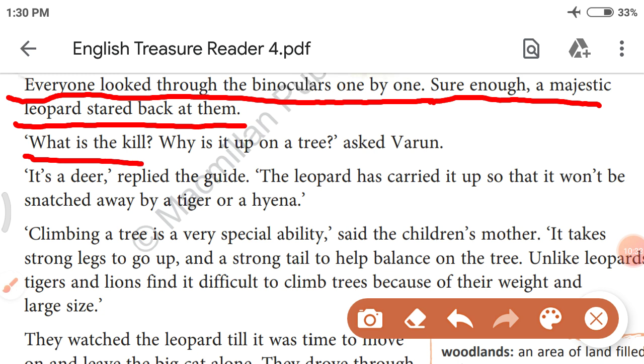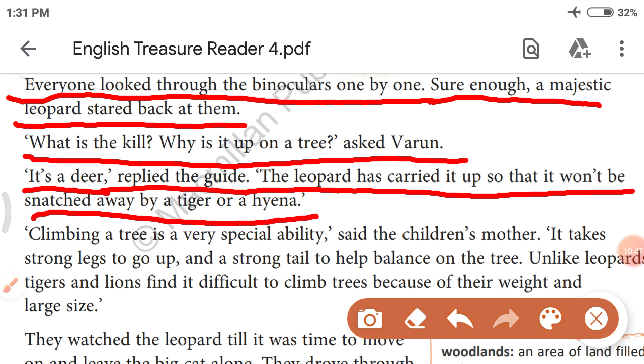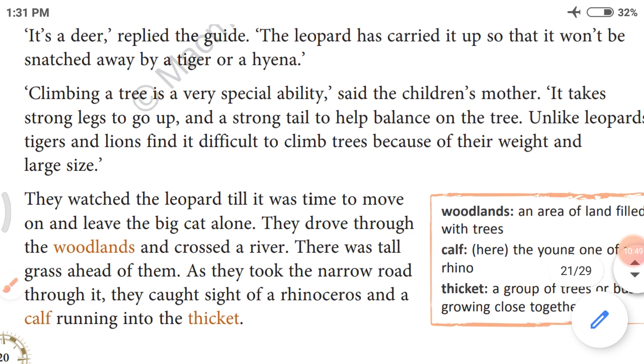"What is the kill? Why is it up on a tree?" asked Varun. "It's a deer," replied the guide. "The leopard has carried it up so that it won't be snatched away by a tiger or a hyena." Let's see next.